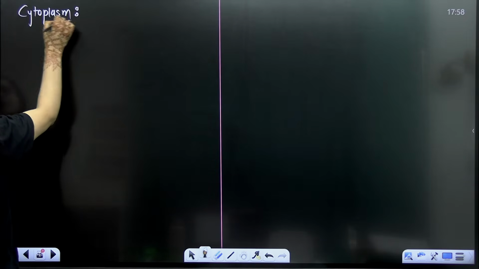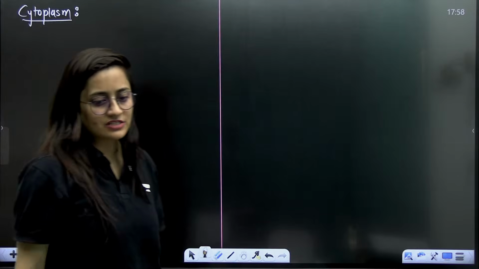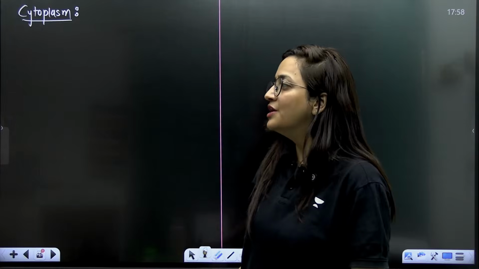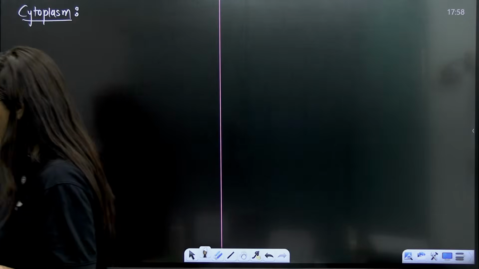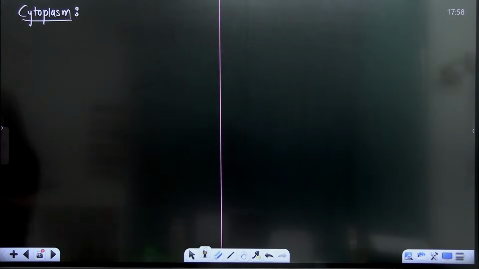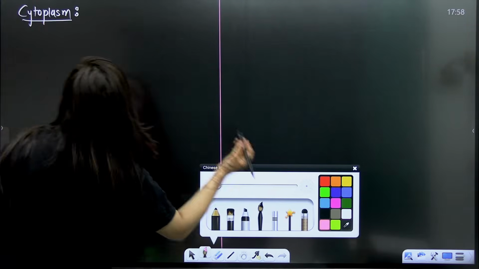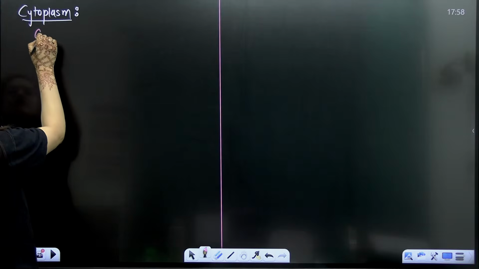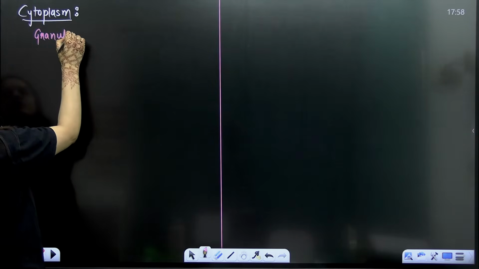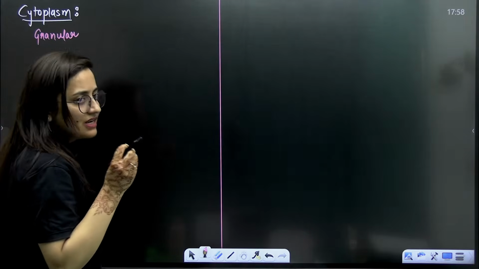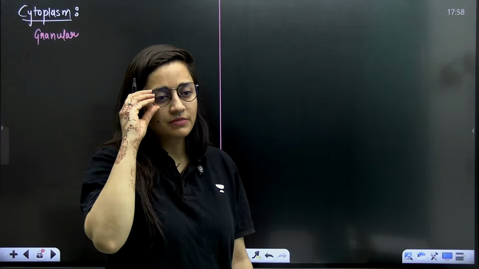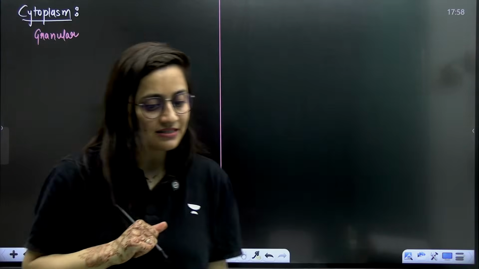So we will start with the cytoplasm of the prokaryotic cell. From where are we going to start? We are going to start from the cytoplasm of the cell. Here in the cytoplasm, you are going to see that the cytoplasm is granular. When I say granular, it means some granule-like structures are present in the cytoplasm.